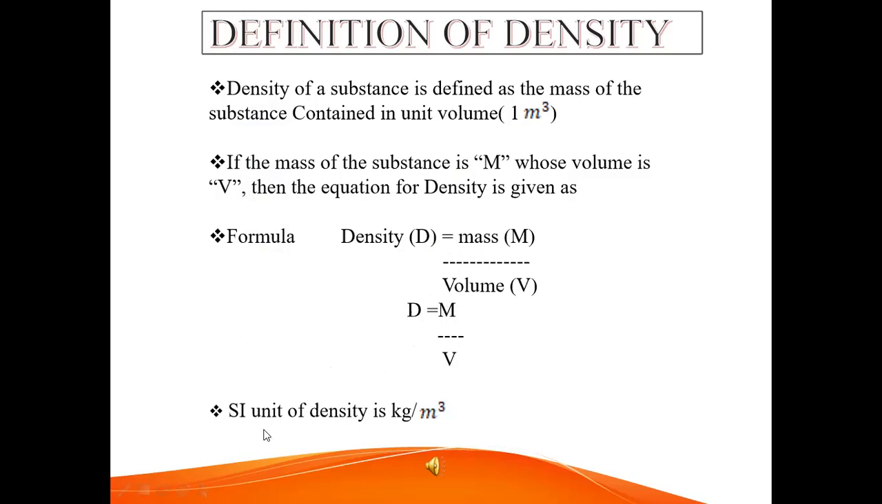SI unit of density is kilogram by meter cube. The formula of density is density equal to mass by volume. D denotes density, M is mass and V is volume. SI unit of density is kilogram by meter cube.